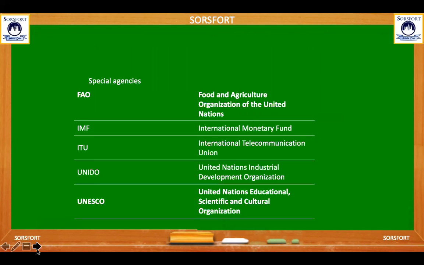Now here is something about the specialized agencies. We discussed the FAO, the Food and Agriculture Organization of the United Nations. As we discussed on the previous slide: FAO, IMF, ITU, UNIDO, UNESCO.